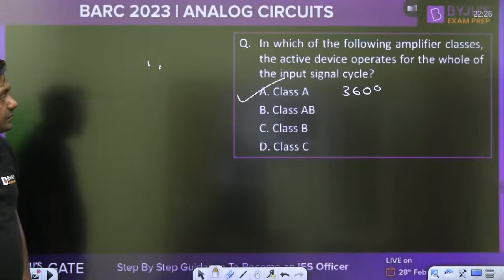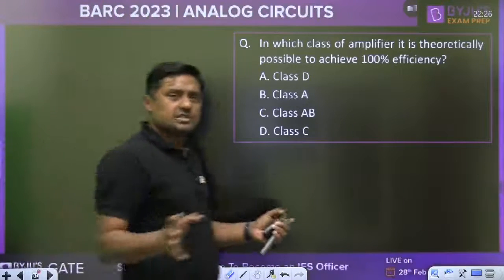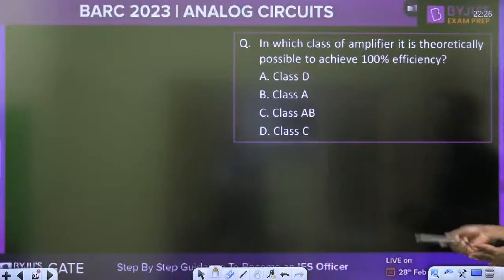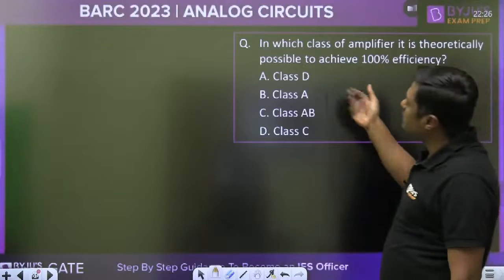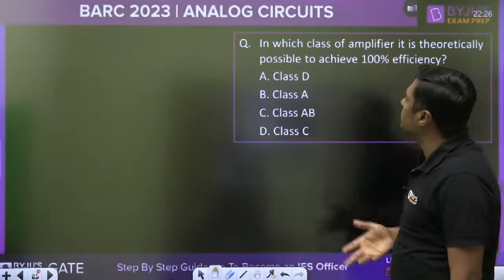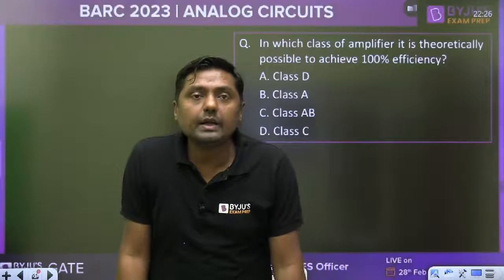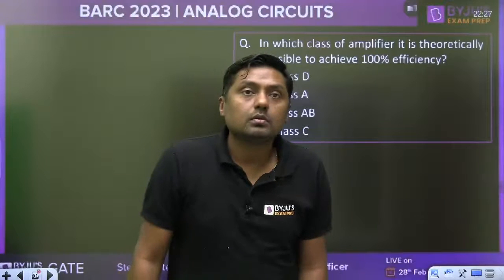Last one. In which class of amplifier is it theoretically possible to achieve nearly 100% efficiency? Class D, class A, class AB, class C. This we have already solved. Class A, what is the efficiency? Class AB, what is the efficiency? Class C, what is the efficiency? Tell me, 100% efficiency.